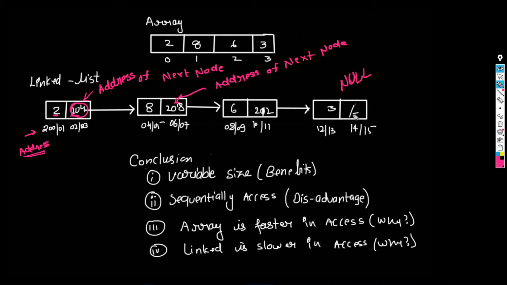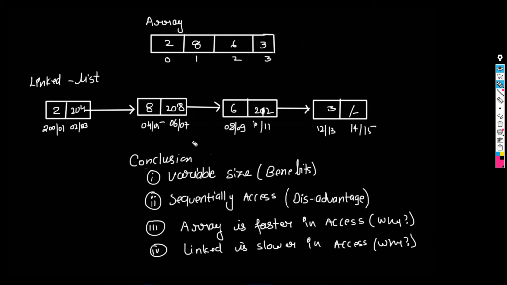So we can show null like this, with a backslash. Okay, so what is a linked list? Let me explain again. At each node you have data and the address of the next block. You have data, address of next block. You have data and address of next block. And after that there is no data, so we are putting null. Okay, so this is a simple idea.